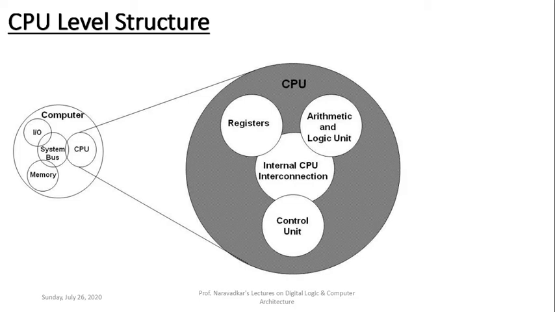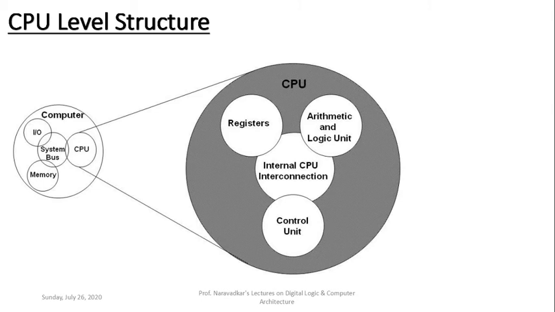Of course, it is just one parameter. There are two more parameters, like the size of each register and the size of the arithmetic logic unit as well. So this is about the CPU level structure here.